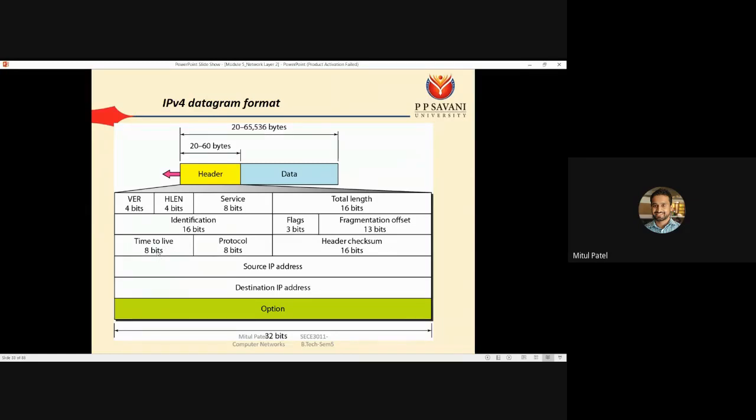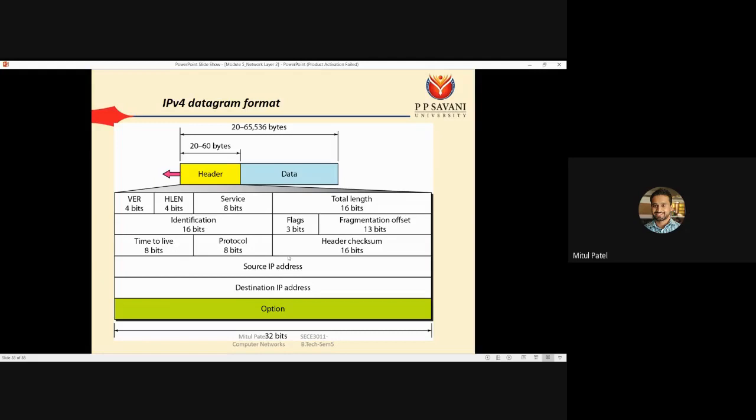When it goes to the next router, at that time the TTL value is decremented. When it has reached the maximum of 15 hops and still could not reach, at that time it is indicated that this packet is corrupted, and it is removed from the network. So the TTL field is very important to find out the path to reach the destination.